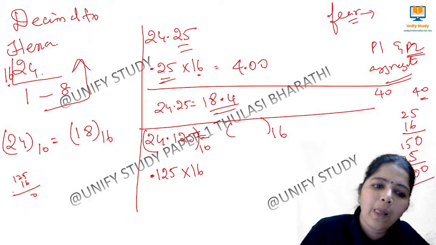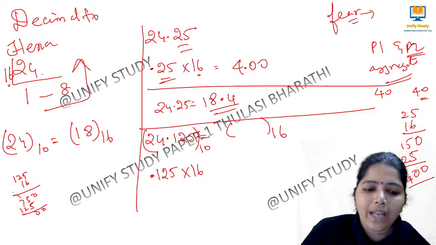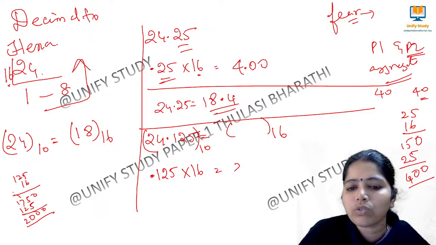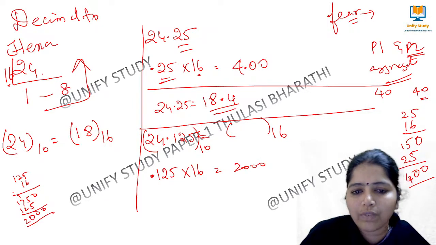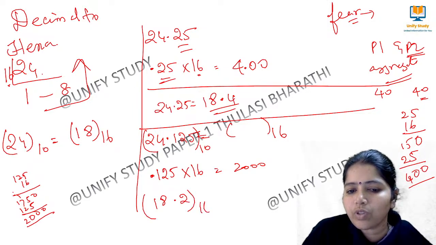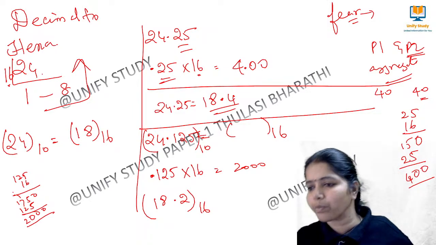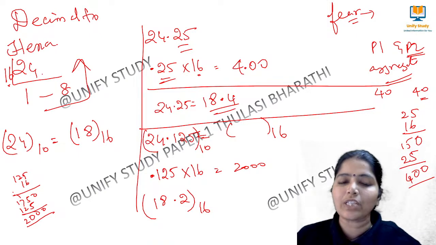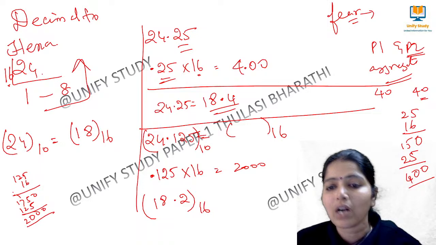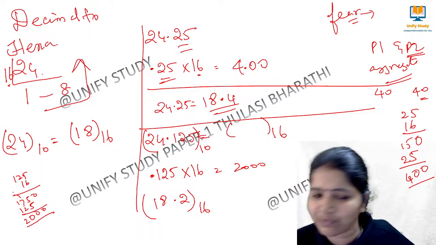0 carry 3, 12, 15 carry 1, 750, 125, 0, 10, 0 carry 1. So 9, 0 carry 1, 2000. So this is nothing but 2000. So we have 1, 2, 3 zeros. Am I right? So this is nothing but 18.2 to the base 16. Yes, Mohammad Rashid, absolutely right. Am I clear? So this is how we convert a decimal number to a hexadecimal number.